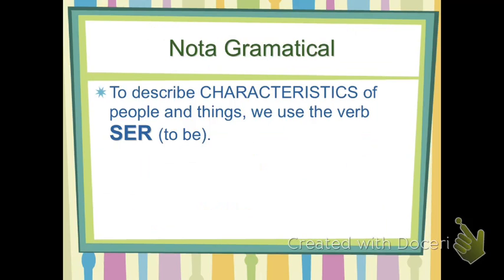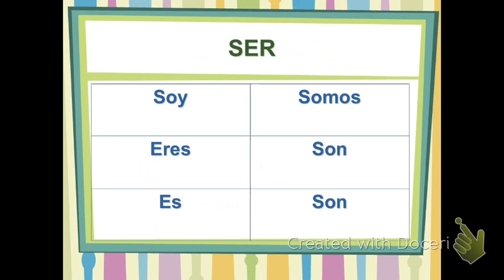So the answer. In order to answer, and even in the question actually, when we describe characteristics of people and characteristics of things, we're going to use the verb ser, which is to be. Remember, this is a review. Our conjugations of the verb ser: yo soy, tú eres. We should add usted in that box under tú, so usted es. Él and ella es. Nosotros somos. Ellos son and ustedes son.